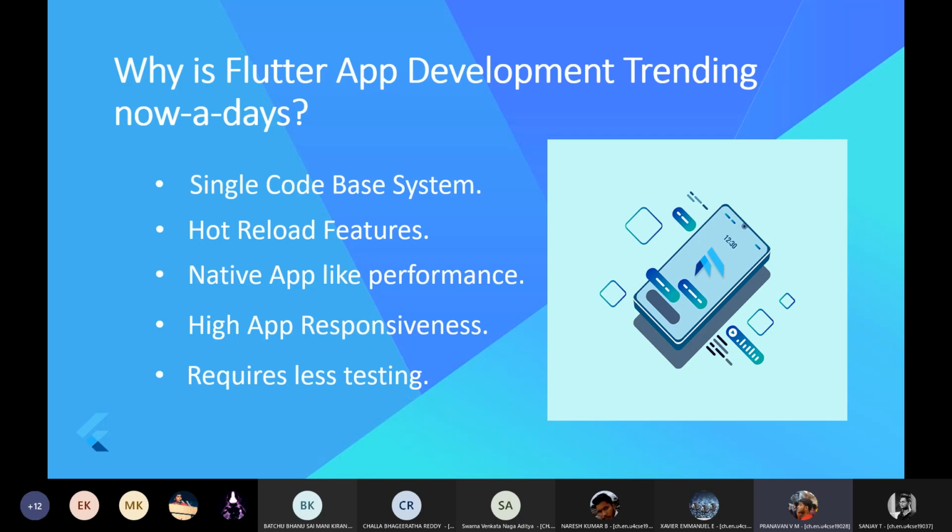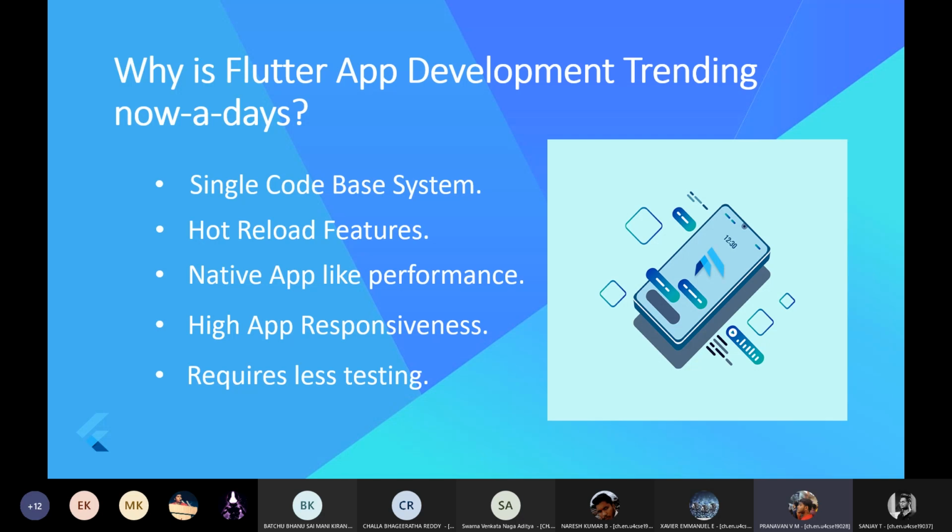Next come the hot reload features. The hot reload feature of Flutter enables the instant rendering of the changes made to the code. It helps both designers and developers. If they make any changes to the code as per the requirement, another one will notice the changes and act accordingly. This results in reduction of time and efforts.